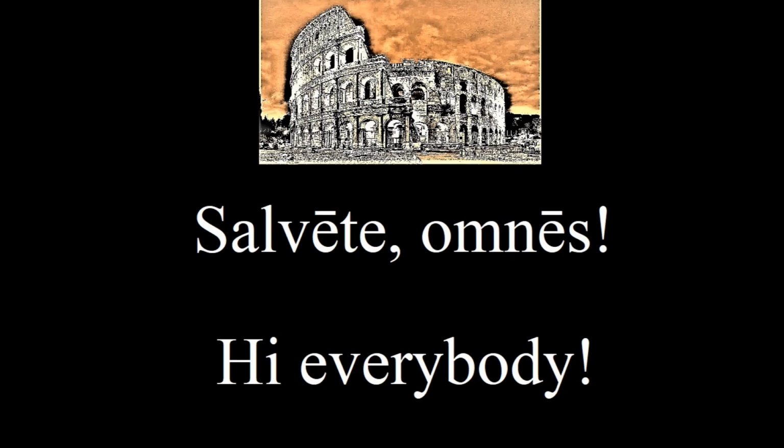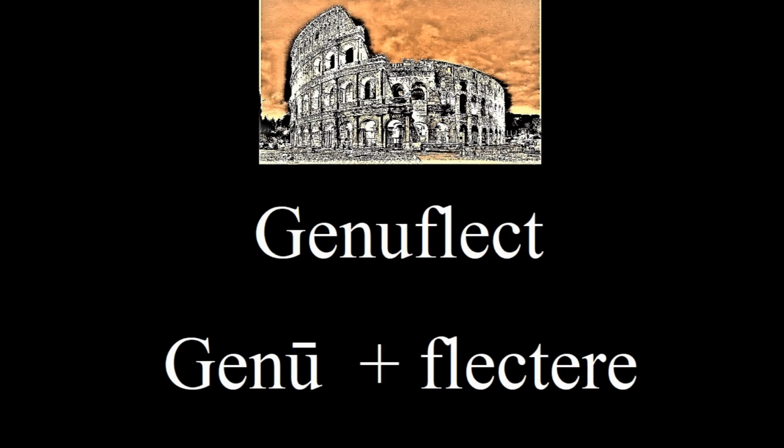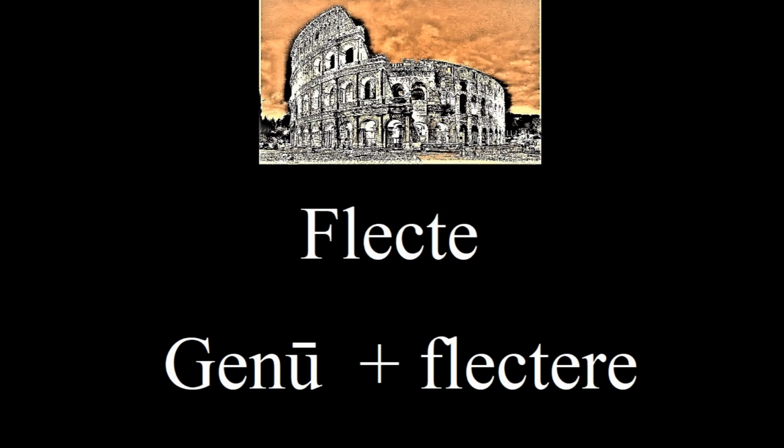The imperative mood is often used when giving directions. Now, the word for turn is contained in the English word genuflect. This literally means bend the knee. So in Latin, we have genu, which means knee, and flectere, which means bend. And how do we turn this into a command? Flecte, bend or turn.